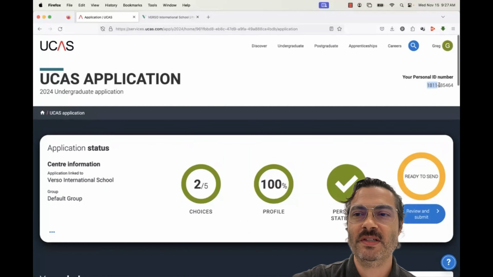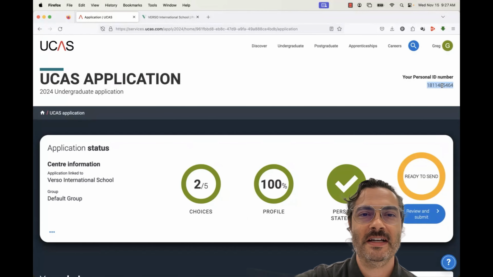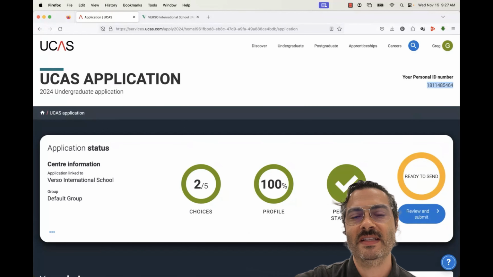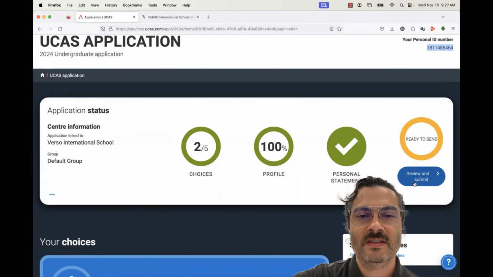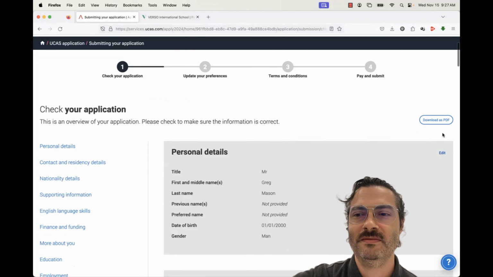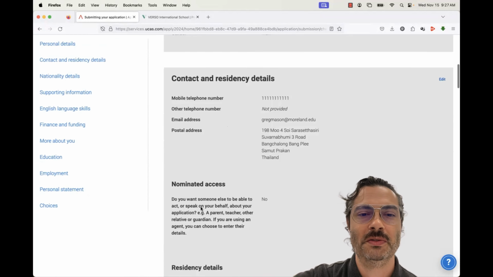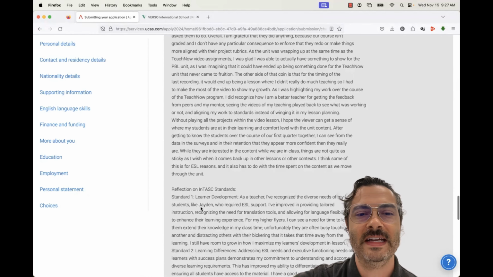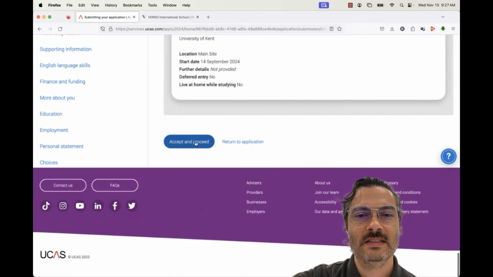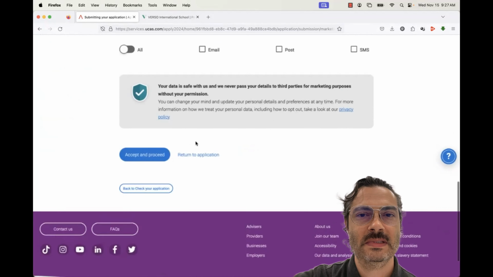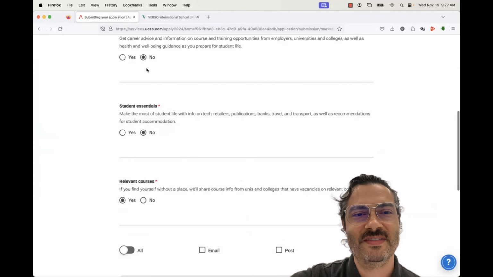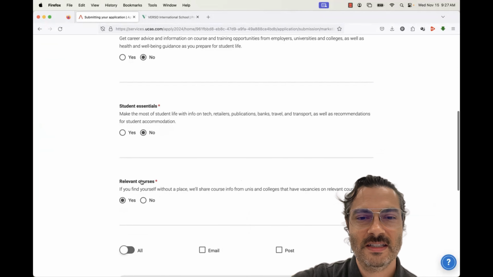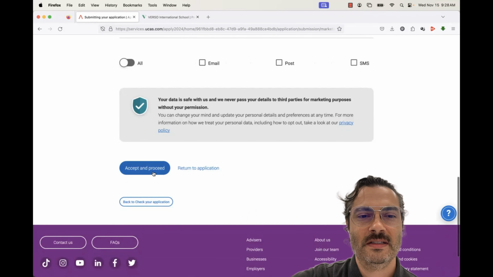This is our UCAS number. Every application gets one, so I would send this to my counselor, and then any reference in an email would be using this number so that the universities would be able to identify them. This gives us the ability to kind of print preview. You could download it as a PDF, or you could just scroll through the whole application we just created, and then we would proceed. Right. So now it's getting more spam. We want to make sure our preferences are no, no, no. Accept and proceed.